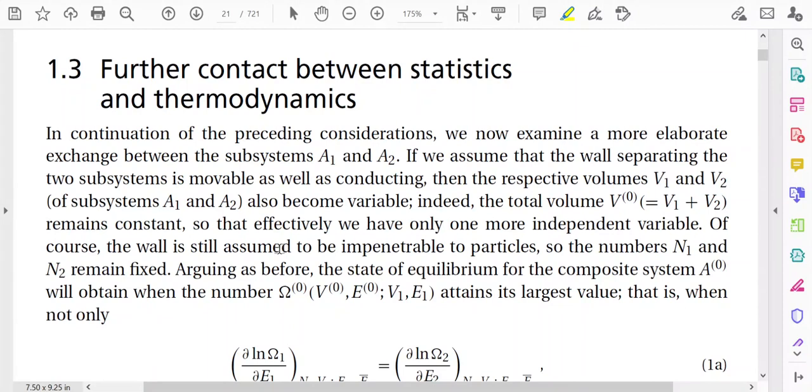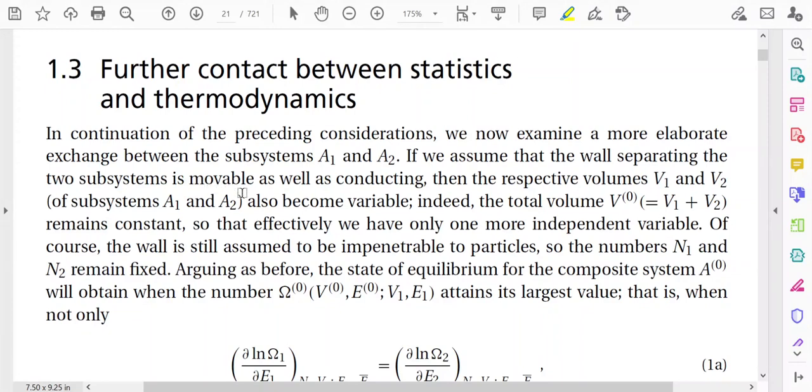Again, we are assuming that there are two systems, A1 and A2, which are in contact as we discussed earlier, and we are also assuming that the wall separating the two subsystems is movable as well as conducting.